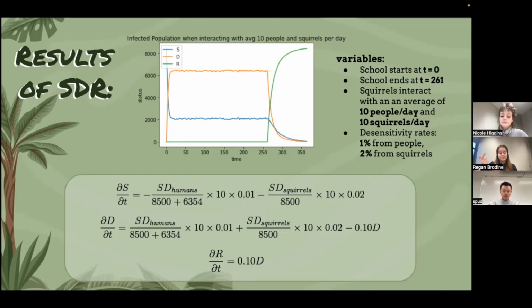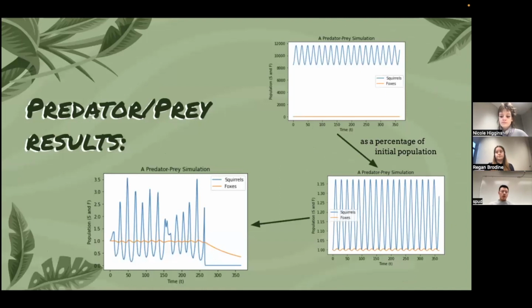Something to note and keep in mind with this SIR model, we're looking specifically at behavior, and the predator-prey model is actually what's going to be looking at the populations over time. Next, I will talk about the results from our predator-prey model.